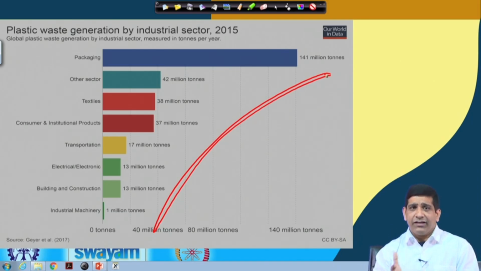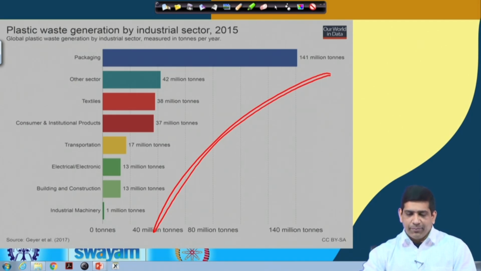So if you have to really target one sector to reduce plastic pollution, I should not call it plastic pollution. Plastic pollution is where plastic waste is not managed properly and creating pollution. If you want to cut down on plastic waste, it's the packaging industry that needs to be targeted in terms of reducing the plastic waste coming into the disposal stream.